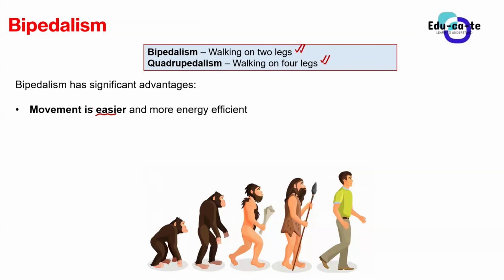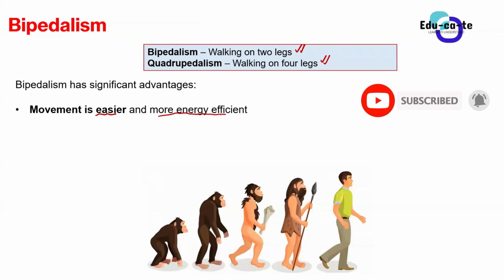It is easy to move having two legs, and the movement is more energy efficient. You do not really have to spend too much energy in locomotion. You don't have to pull up many things to be able to move using two legs. You can just lift the leg and push it forward, lift the other one and push it forward. That's walking, right?